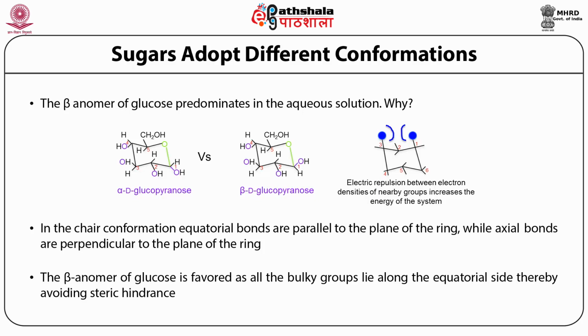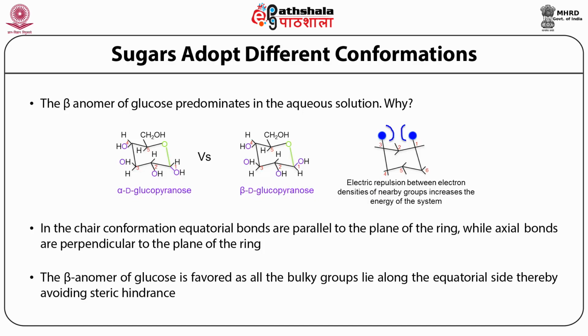In alpha D-glucopyranose, out of the 4 hydroxyl groups at C1, 2, 3, and 4, the hydroxyl group at carbon 1 points in the axial position, which is a high energy position, which means that there is more steric hindrance in this case.